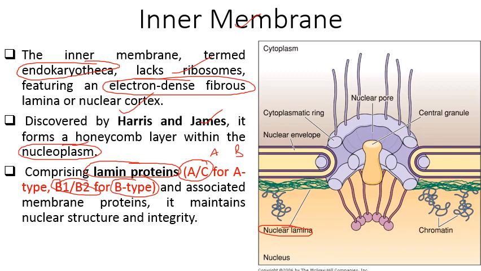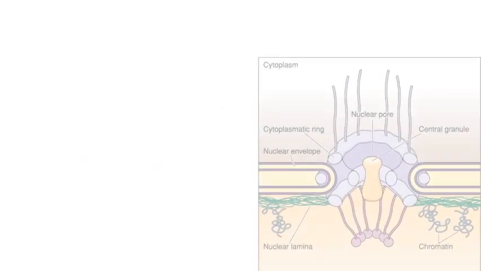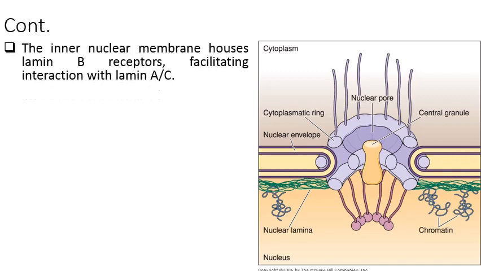and are associated with membrane proteins. It maintains nuclear structure and integrity. Lamins play an important role to maintain the integrity of nuclear membranes. Next, the inner nuclear membrane houses lamin B receptors, facilitating interaction with lamin A and C.